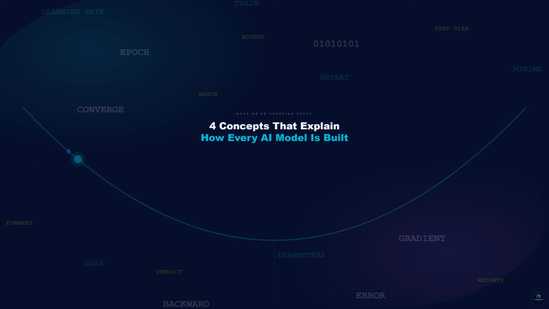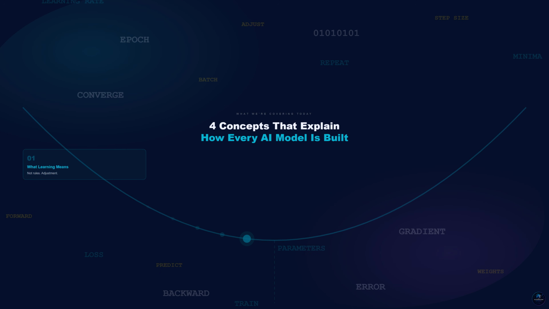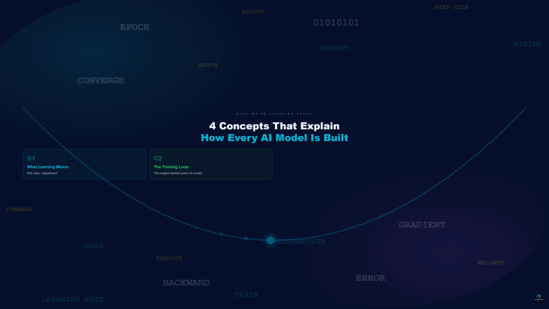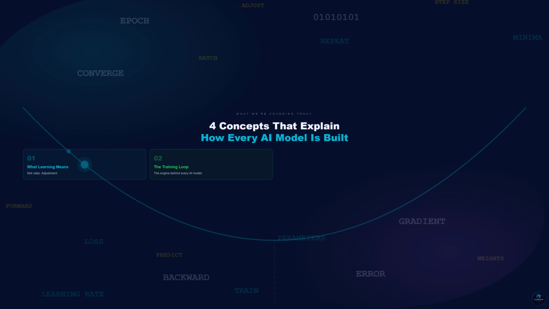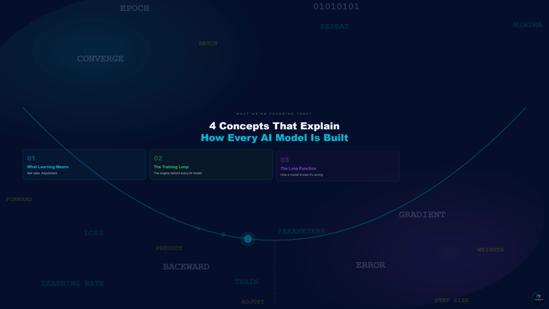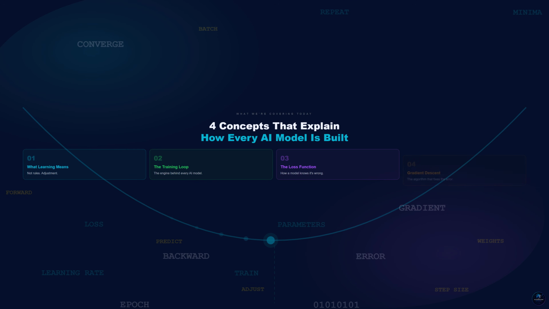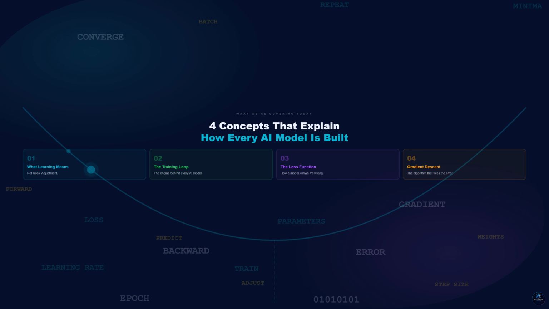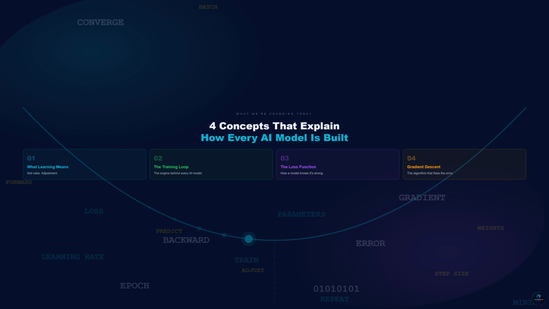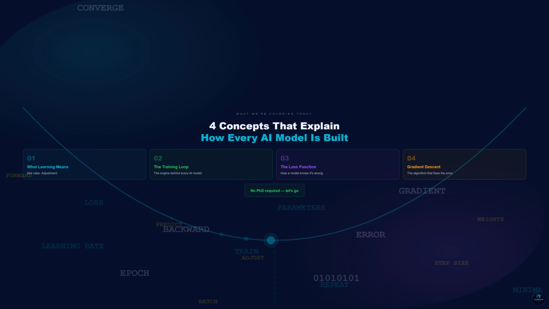Here is what we are covering today. First, what does it actually mean for a machine to learn? Not the marketing version, the real version. Second, the training loop. This is the engine behind every AI model ever built. If you understand this, you understand 80% of what is happening inside any model you use. Third, the loss function, the mathematical concept that tells a model how wrong it is. Fourth, gradient descent, the algorithm that makes a model less wrong, one small step at a time. And finally, what all of this means for you as a developer working with AI in 2026. No PhD required. Let us go.